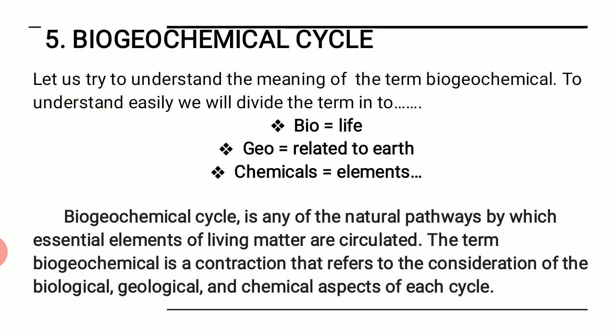All right, whatever I have said, the same thing has been repeated here, that is the biogeochemical cycle, right? The biogeochemical cycle has been divided into 3 parts. Bio is life, geo is related to earth, and chemicals means all the types of elements that I have already told you. Why do we call it a cycle? Because these essential elements keep on circulating, right? But in no case do they leave the planet earth. That means these 3 things, bio, geo and chemicals, all get together and interact, and a cycle is created which is known as the biogeochemical cycle.